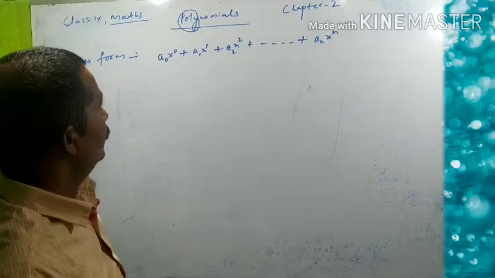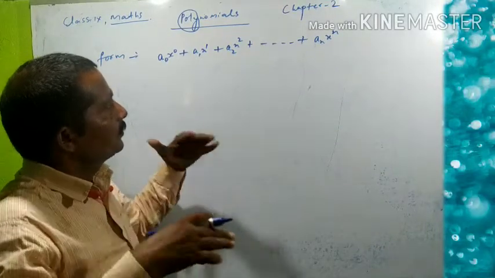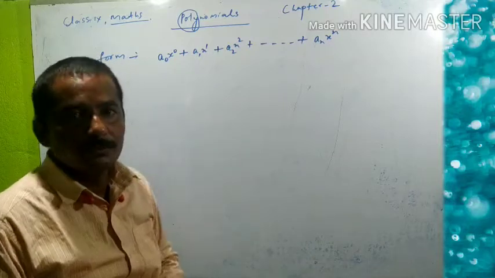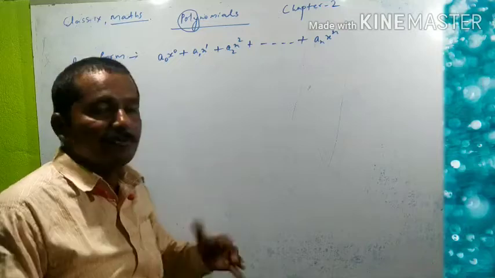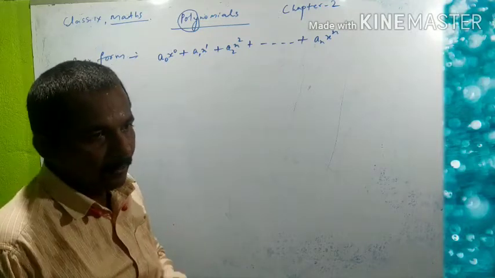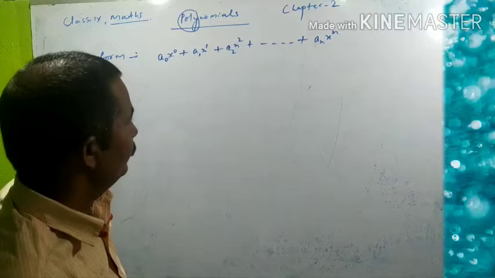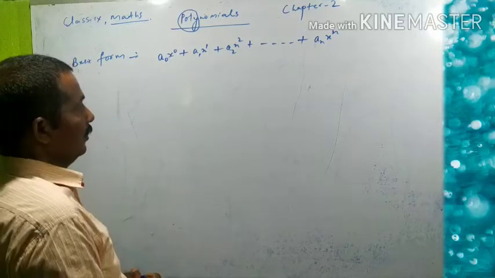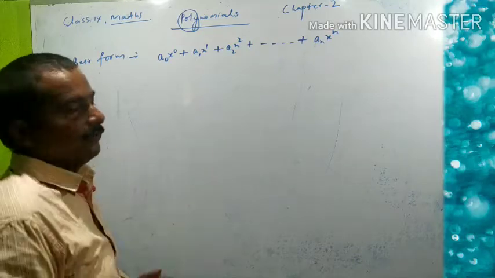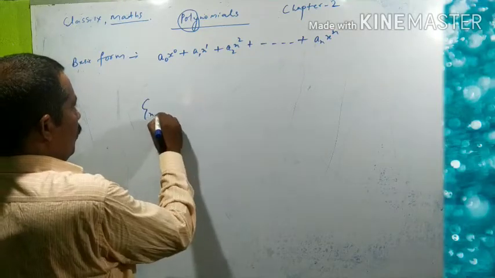Now I would like to discuss here important terms regarding polynomials and types of polynomials. First of all, you see here, I'll try to make you understand with the help of some examples.